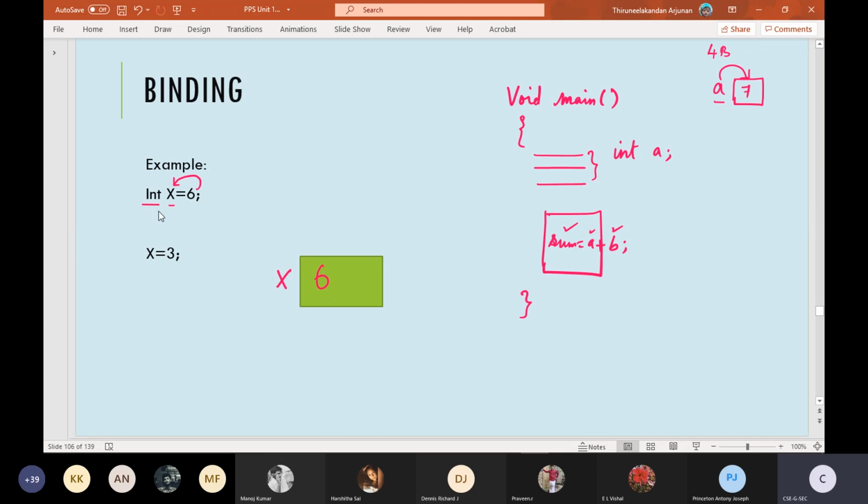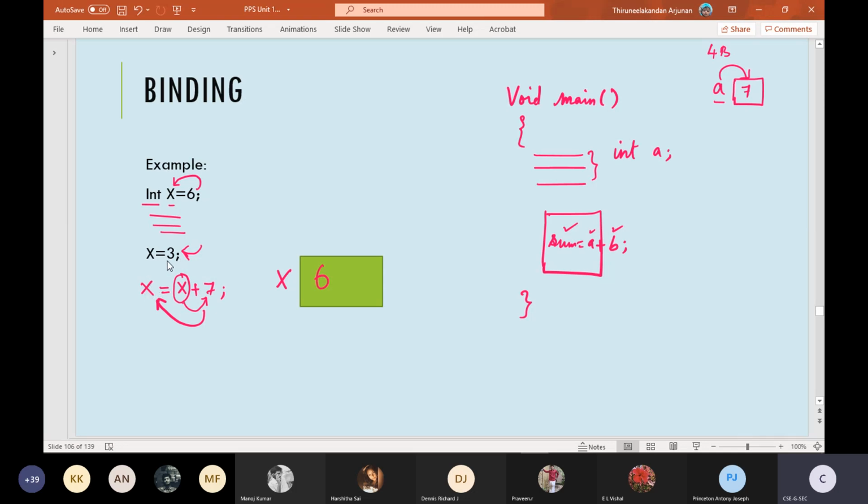But after some time I may do some other operations, and I may recompute this x or reassign x with something else. So you can also think that x is equal to x plus 7, like this. What is happening here? The previous value of x will be taken and added with this 7, and that entire result will again be stored in the place where x reserved its memory space.